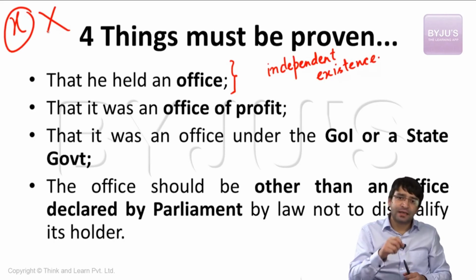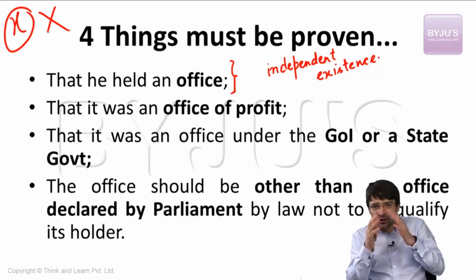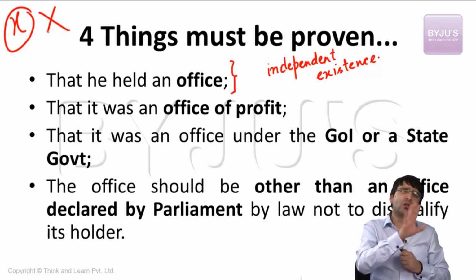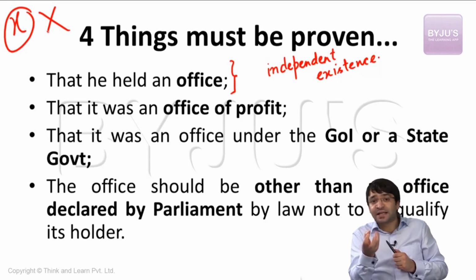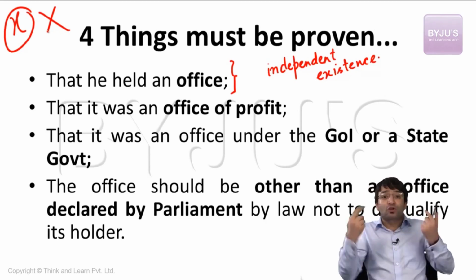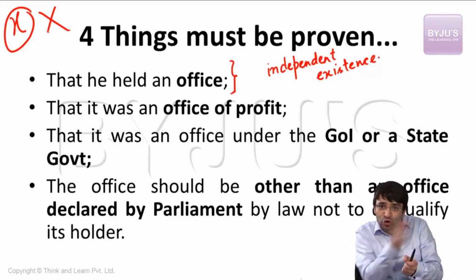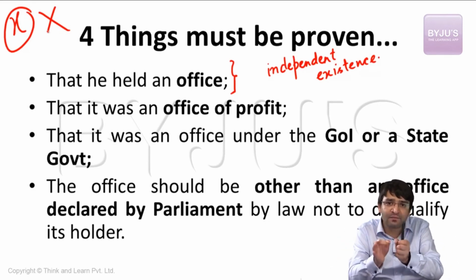Proposition number one, that he held an office. An office is an office if it has an independent existence. If the life of this office depends upon its holder, then it's not an office. But if the office has an independent existence of its own, that means its existence is not dependent upon its holder. Even if the holder resigns, even if the holder is suspended, even if the holder is removed, despite these facts, the office continues to have its own existence. That means it is an office.